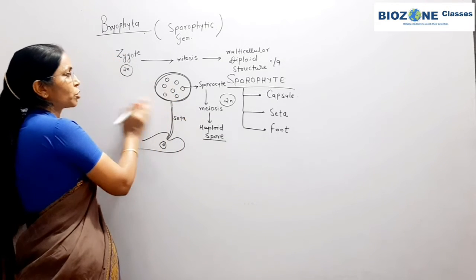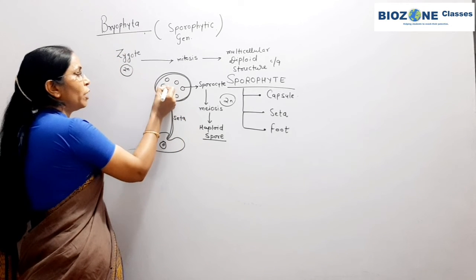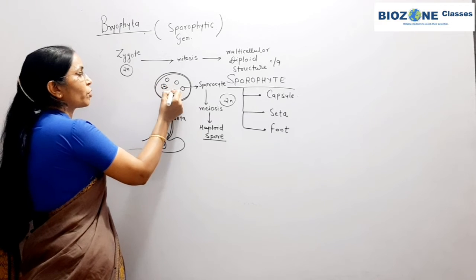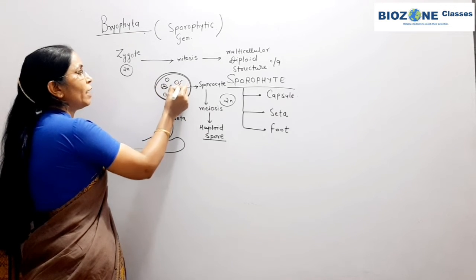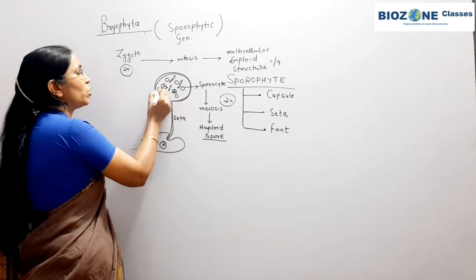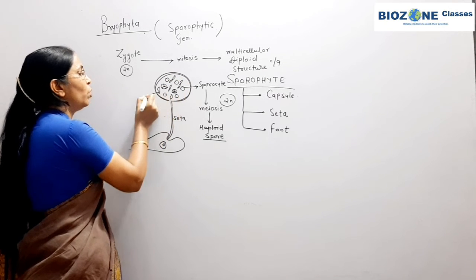So if you observe the structure of a mature capsule, in a mature capsule you see this type of structure, that is, 4 spores are present, as well as some fibrous bands are also present in some of the capsules.